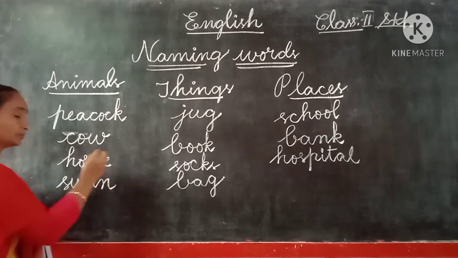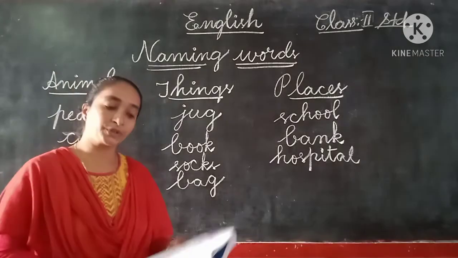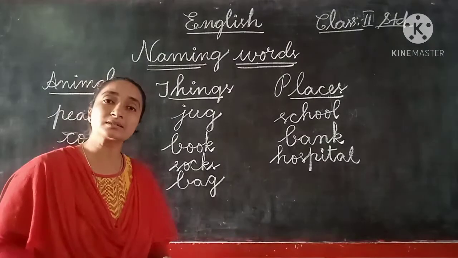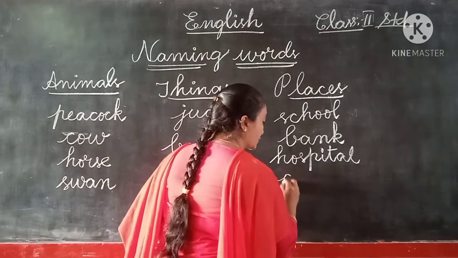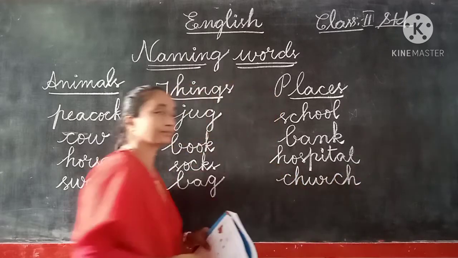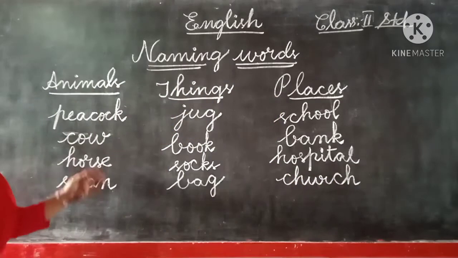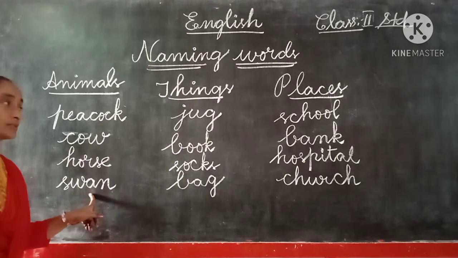S-W-A-N, swan. And then the last one, that is church. So church means it's a place. So finally here we can write the church. C-H-U-R-C-H, church. So these here we have separated. In each column here we got the four words.